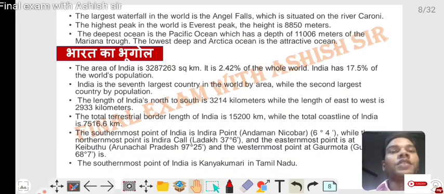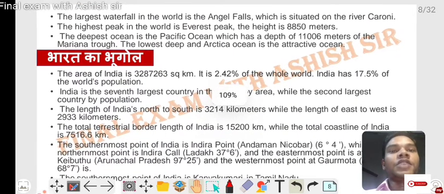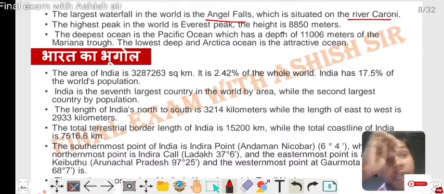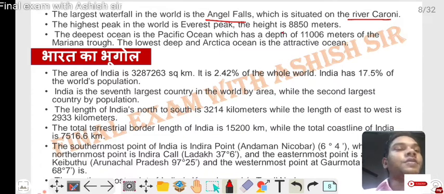The largest waterfall in the world is Angel Falls, which is situated on the Karuni River. The highest peak in the world is Mount Everest, with a height of 8,848 meters. The deepest ocean is the Pacific Ocean, which has a depth of 11,034 meters at the Mariana Trench. The shallowest is the Arctic Ocean, and the Atlantic Ocean is next.